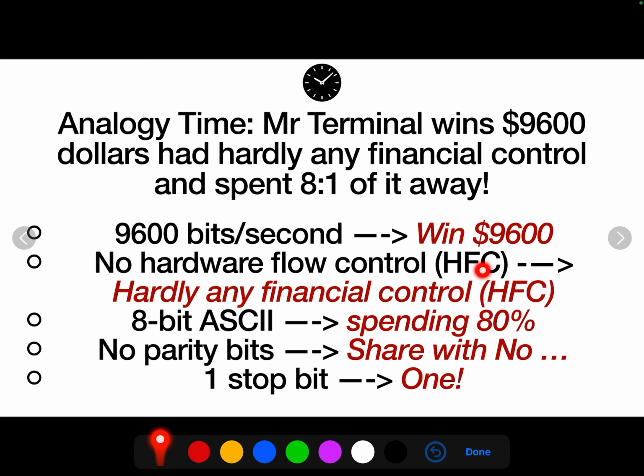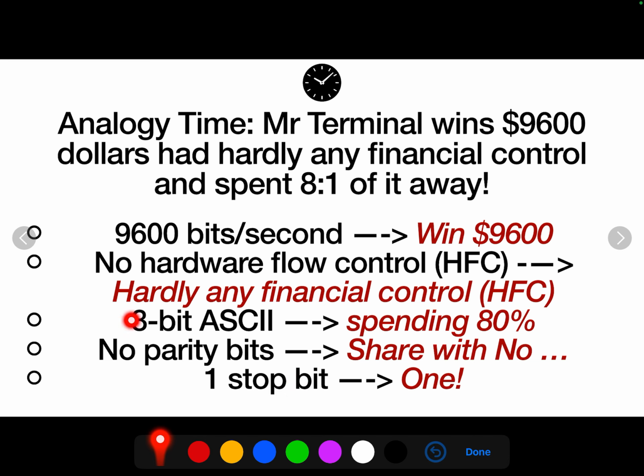No hardware flow control was represented by the gentleman having hardly any financial control, which abbreviates to HFC. 8-bit ASCII meant spending 80%. 1 stop bit represented the one portion that he had not consumed. And no parity bits and 1 stop bit can also mean sharing with no one.